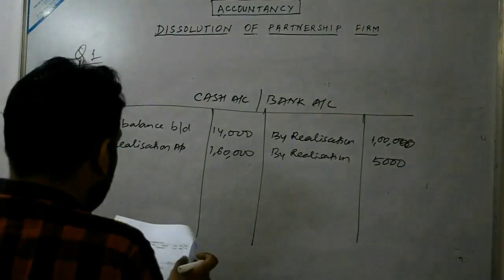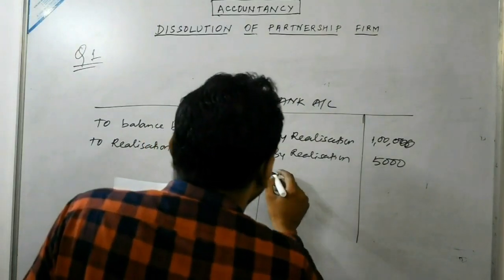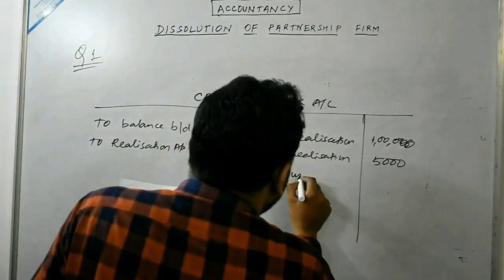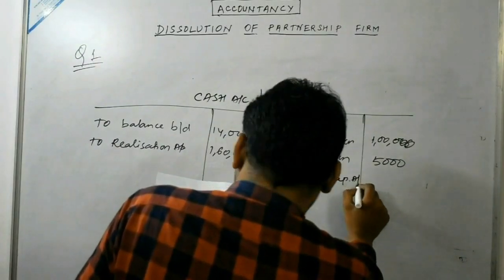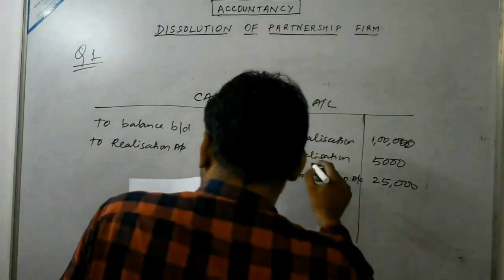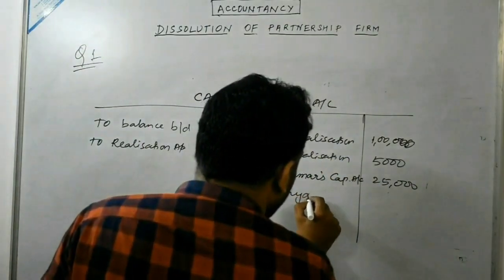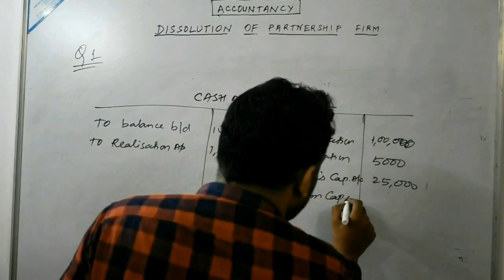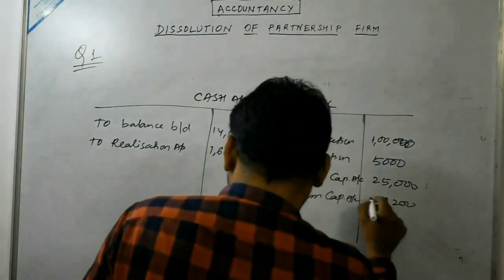Now whatever the partners' capital account cash balancing figure, that will be transferred to the credit side of the cash account. That is by Kumar capital account, 25,000. For Shyam, by Shyam capital account, 18,200.